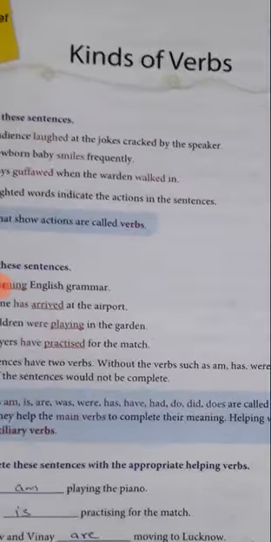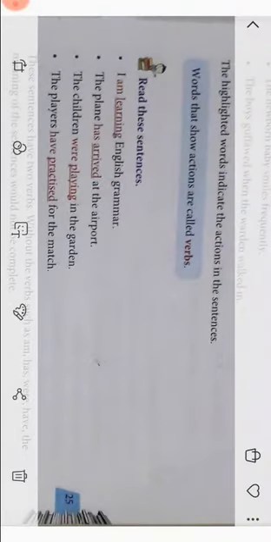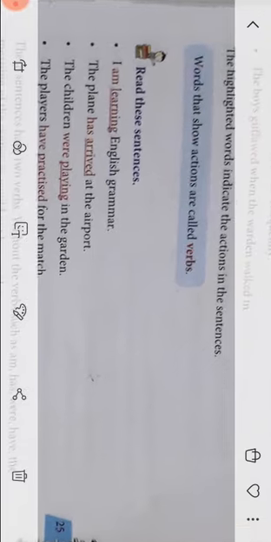What are verbs? Words that show action are called verbs. So which are the action verbs? Sit, stand, dance, smile, cry, arrive, play, practice, move, learn, chat. These are your action words.